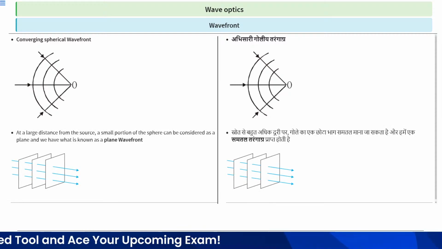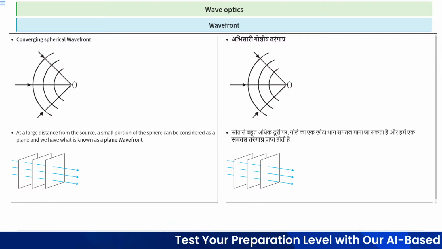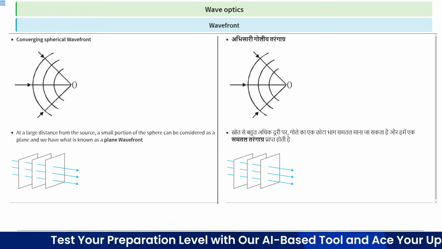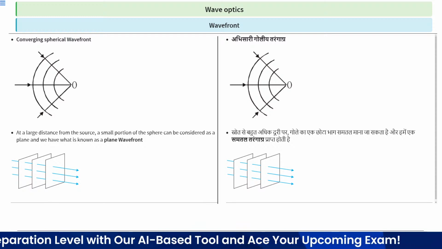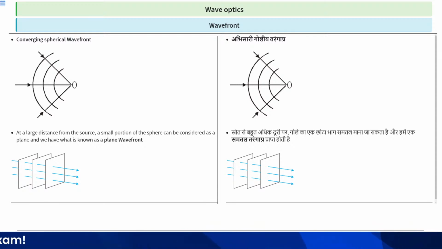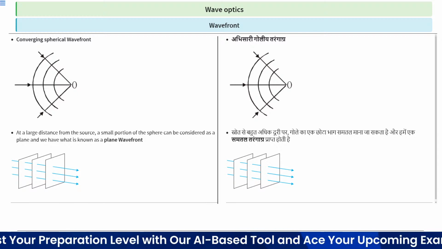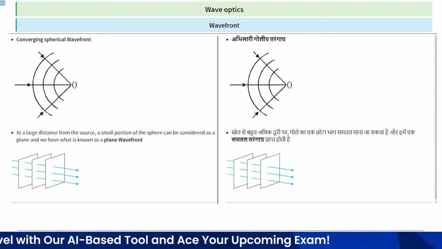At a large distance from the source, suppose the source is at infinity, a small portion of the sphere can be considered as a plane, and we have what is known as a plane wavefront. This is the representation of a plane wavefront when the source is at infinity. So there are two wavefronts: first is the spherical wavefront, when the source is a point source, and second is the plane wavefront, when the source is at a large distance.